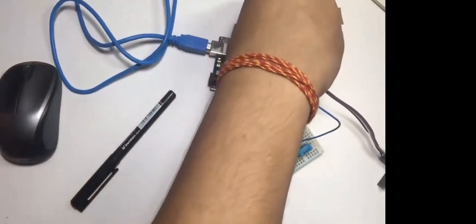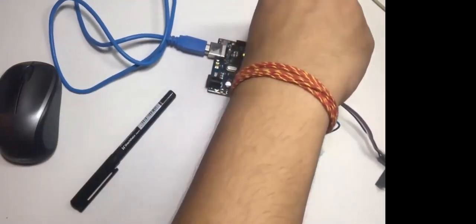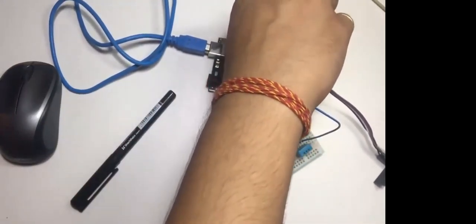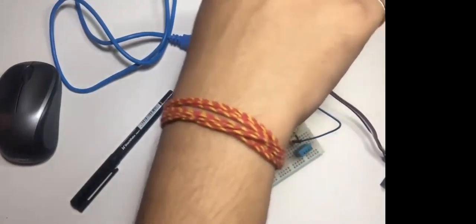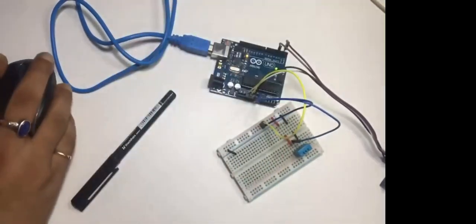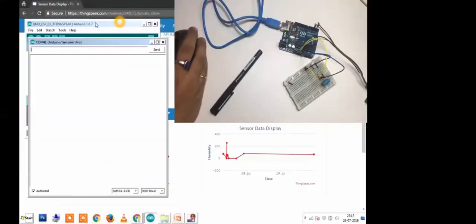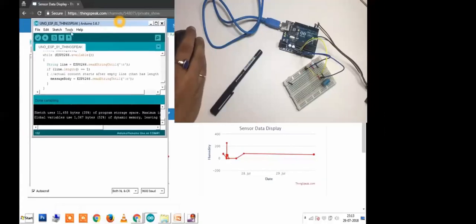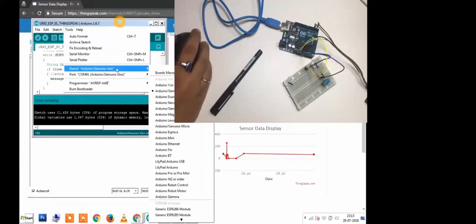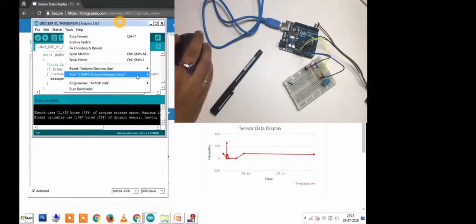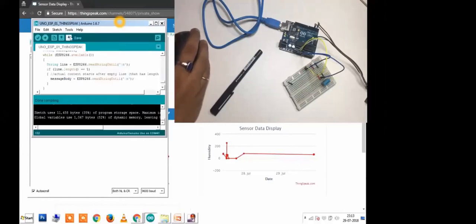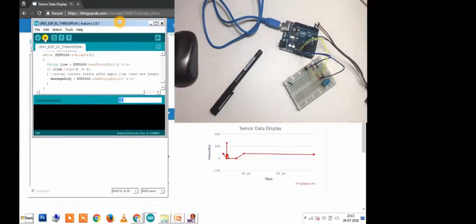Now, to write your program on the Arduino board, you first need to detach this ESP8266 from pins second and third, because we are accessing the serial port to write your Arduino program into the Arduino board. So that's why at the first step, when we are going to flush your program to the Arduino board, you need to disconnect the second and third pins of the ESP8266. Once you write your program, you can connect the third and second pins to the ESP8266.